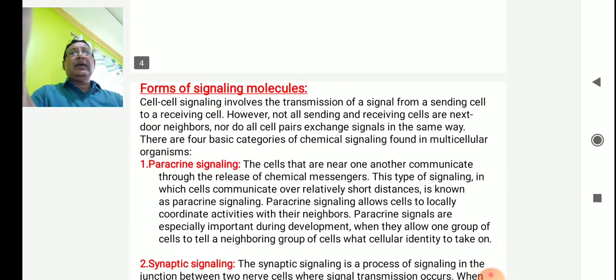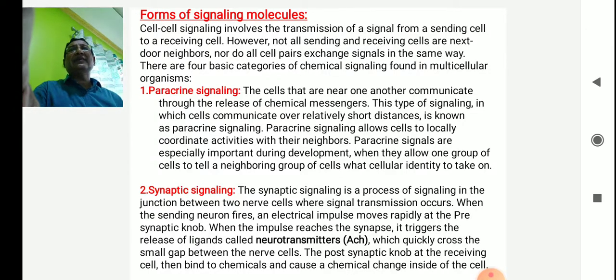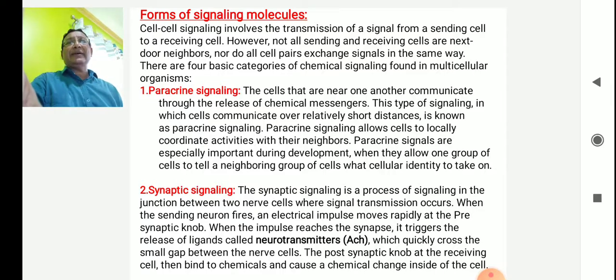Now, forms of the signaling molecules. Signaling molecules also come in different forms. Sometimes they may be protein molecules, sometimes lipid molecules, sometimes amines. They may be of different categories.